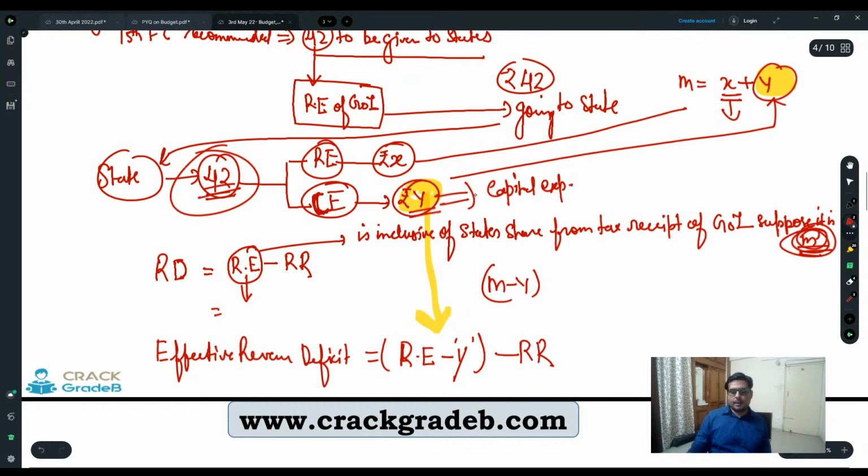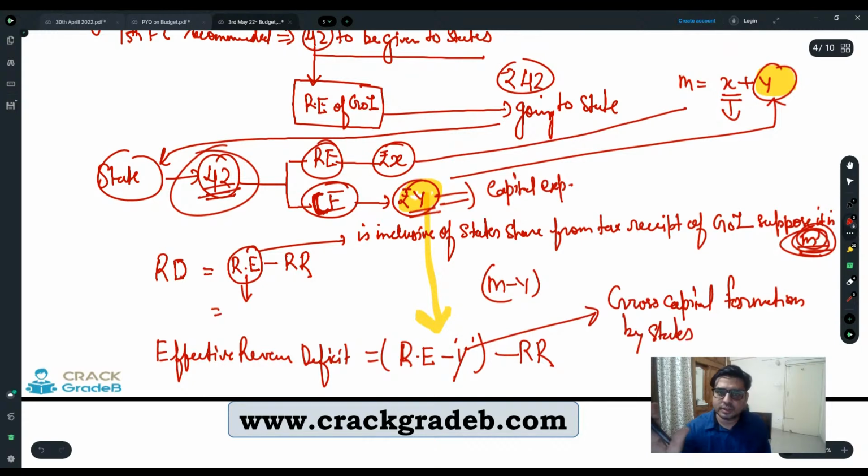RE minus Y minus RR. And this Y is known as gross capital formation by the states. Gross capital formation by the states, right? So this is known as effective revenue deficit, right?